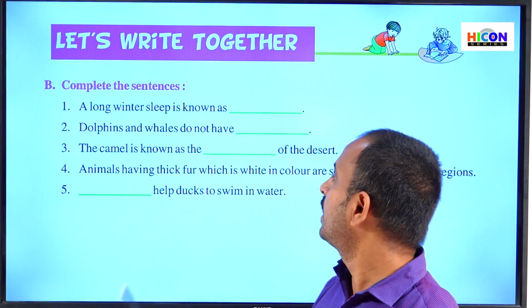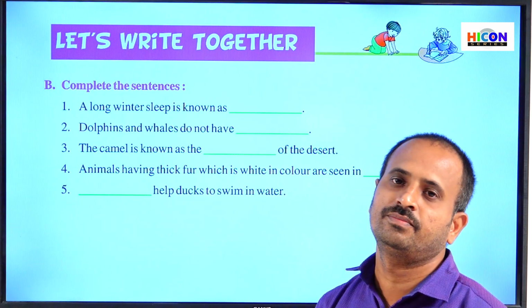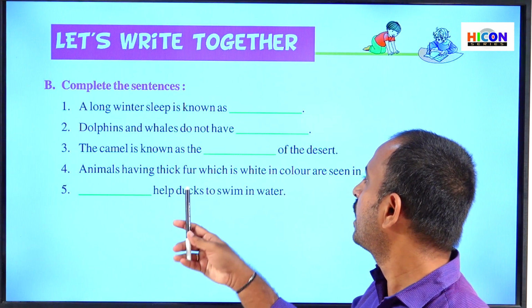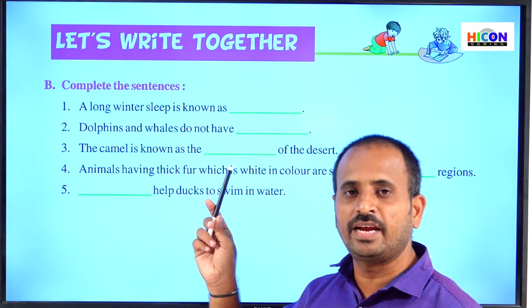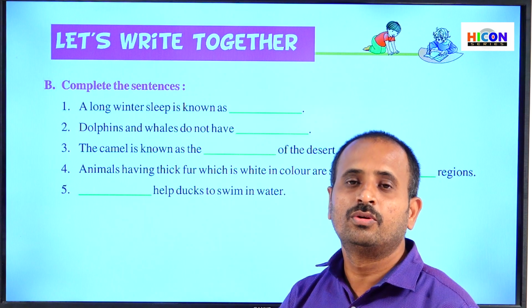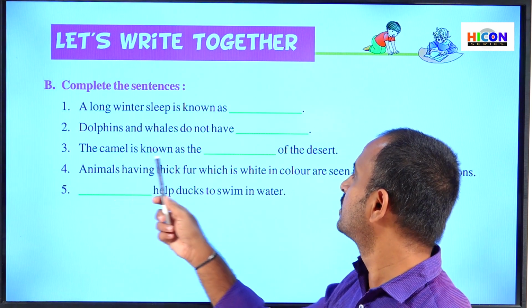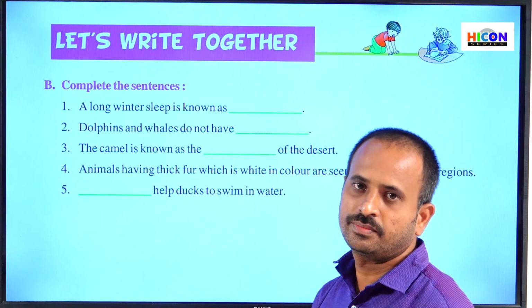They have some special adaptations in their feet. That's why they can move very speedily in the sand, and these feet prevent their legs from going deep into the sand. So the answer for the third sentence is ship.